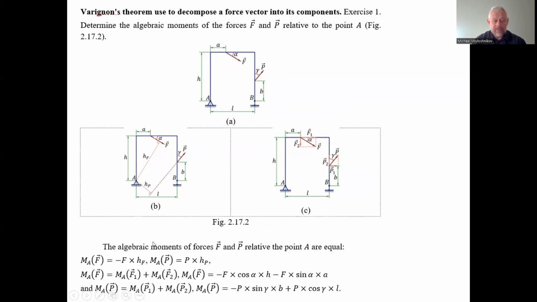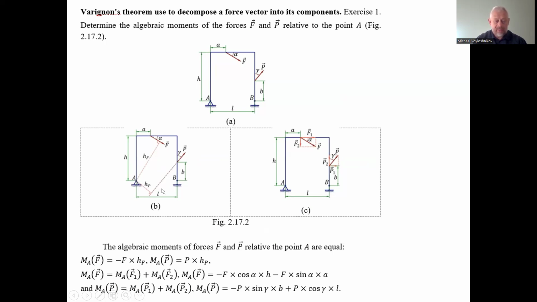For example, we have force F, minus force F magnitude multiplied by the arm HF. It's an inclined arm. We don't know what is the arm of the force F. And the force P, magnitude P, inclined by the angle gamma to the vertical axis, is multiplied by HP. For HP, we have the arm from the point A perpendicular to the line of action of the force P, but it could be problematic to find the arm HP.